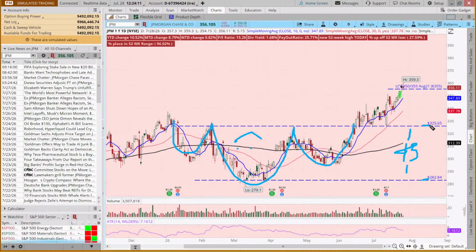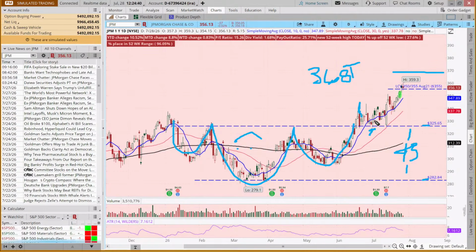And so if we added 43 to 325, that's a possible target up here of about 368. And even though we could have considered an entry when it broke out here and came back to retest and we had this Harami pattern, this might have been considered an entry, the bullish day here.